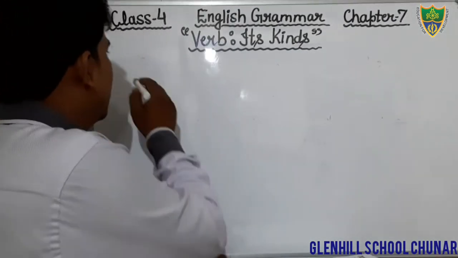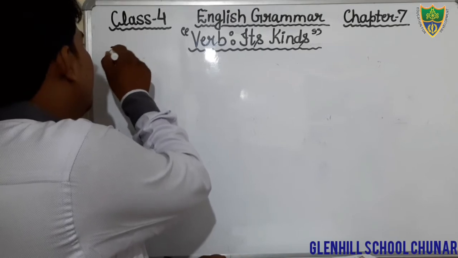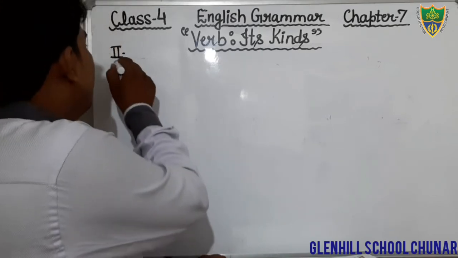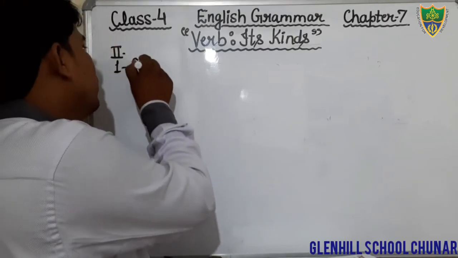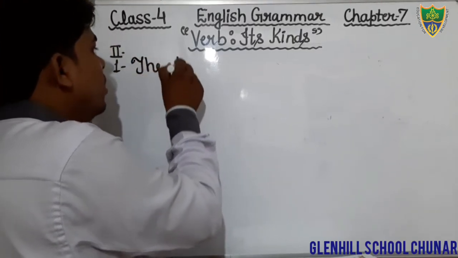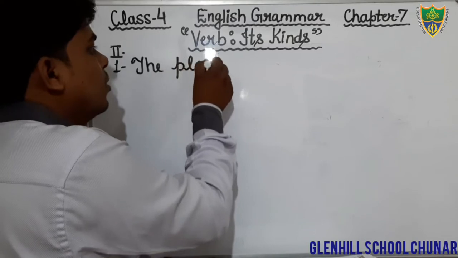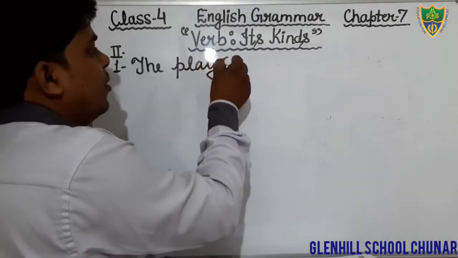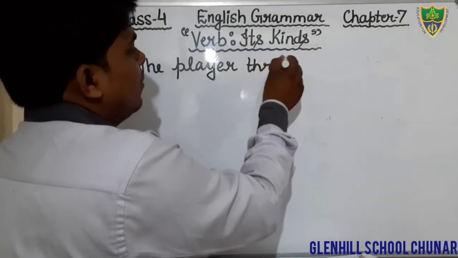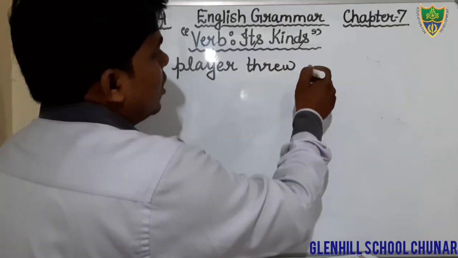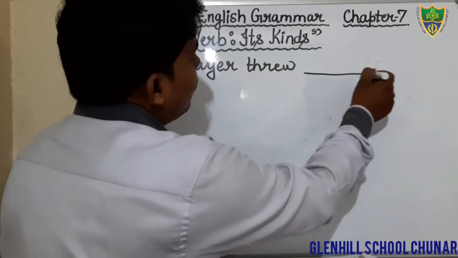Just see exercise number 2. Question number 1: The player threw. T-H-R-E-W. That is the past form of throw.